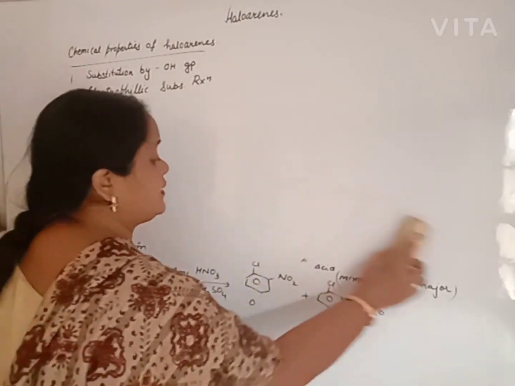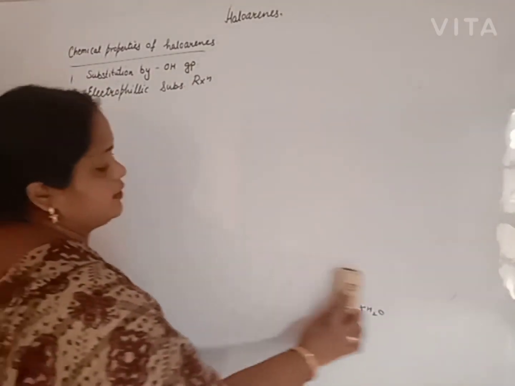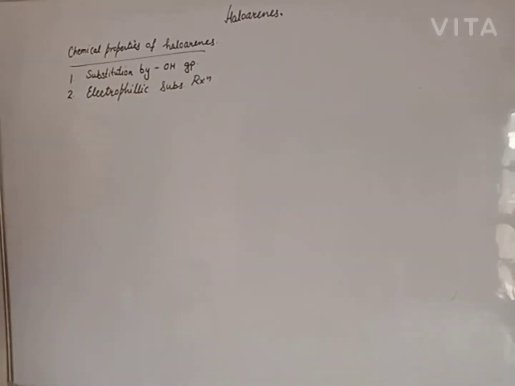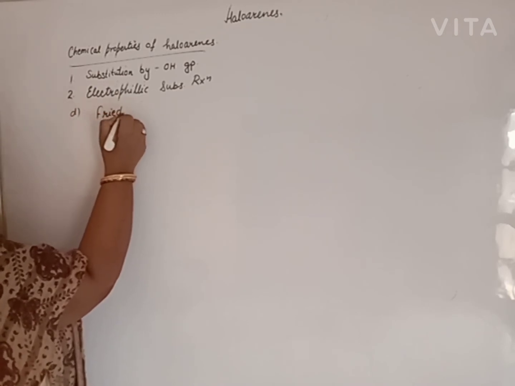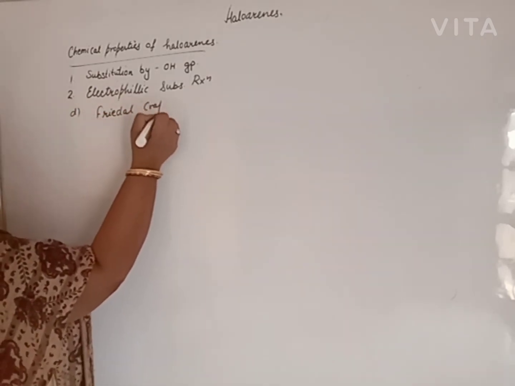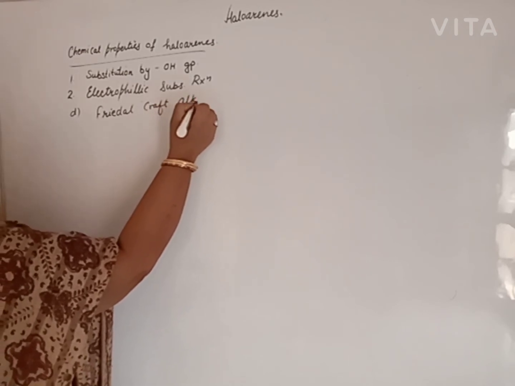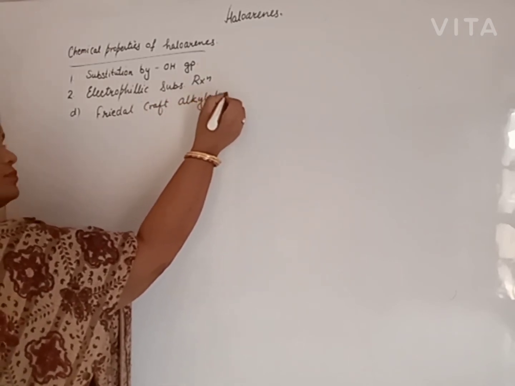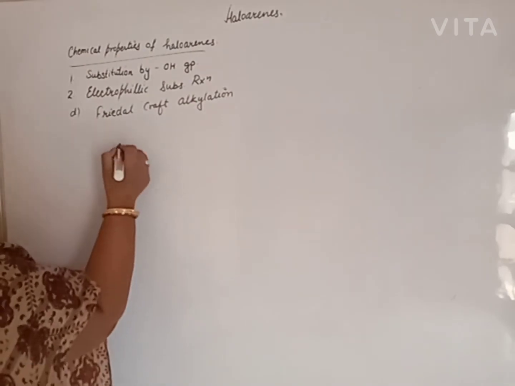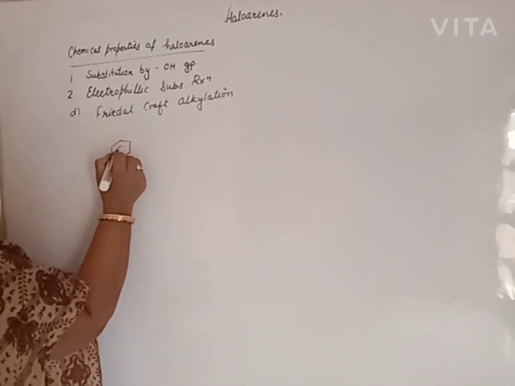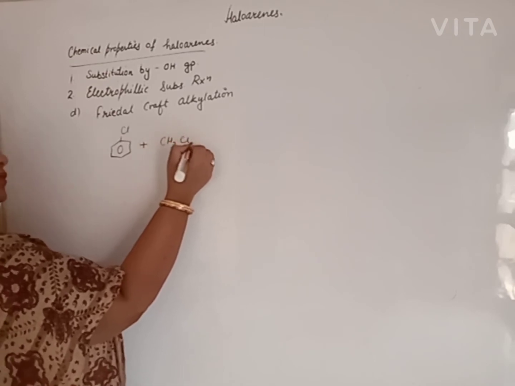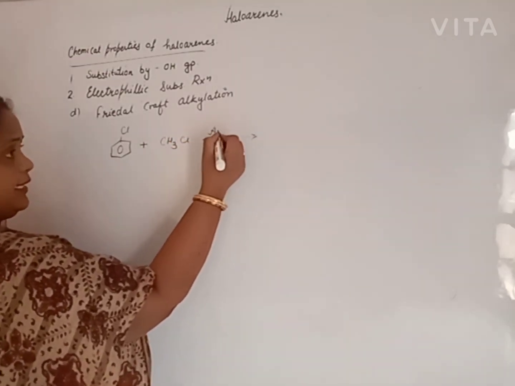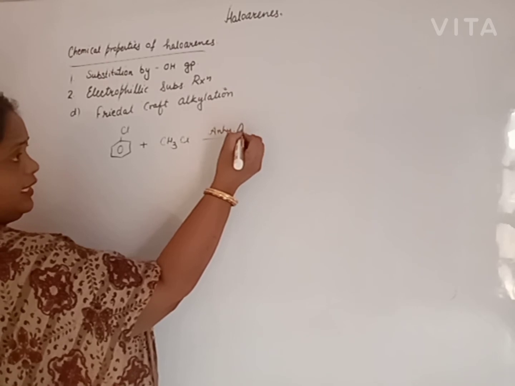One of the name reactions under the heading of electrophilic substitution reaction is Friedel-Crafts reaction: Friedel-Crafts alkylation and Friedel-Crafts acylation. In alkylation, chlorobenzene is treated with alkyl halide in presence of anhydrous aluminium chloride.